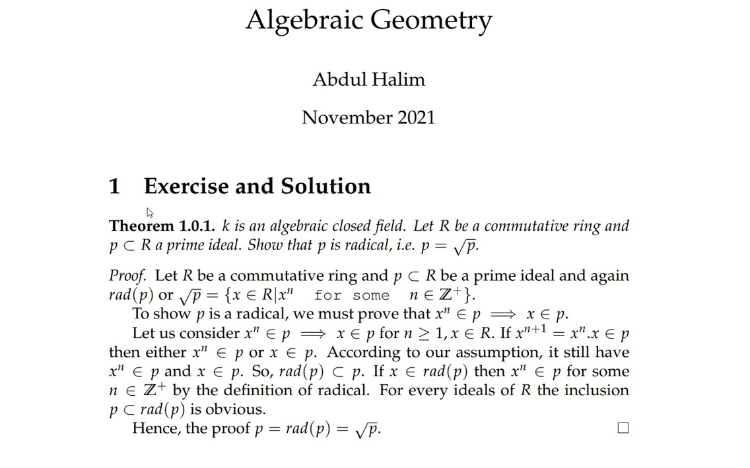Hello viewers, today I want to discuss a theorem in algebra. The theorem is that, here K is an algebraically closed field. Let R be a commutative ring and P a subset of R, a prime ideal, so that P is radical, that is P is equal to the square root of P.